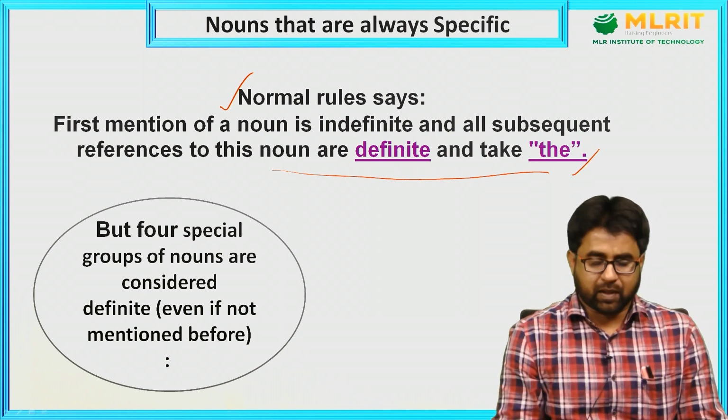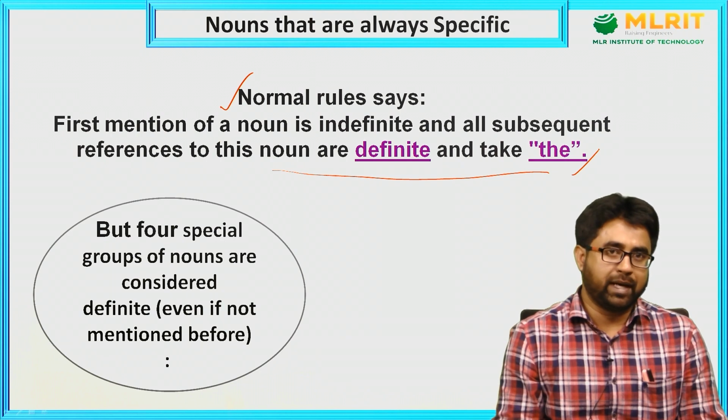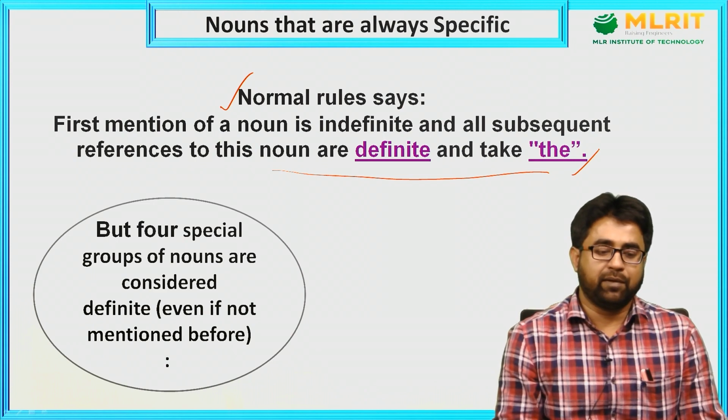So let's say: I was visiting the park with my dog. The dog was very naughty. Now, the first time I referred to the noun dog, I was not using the definite article.